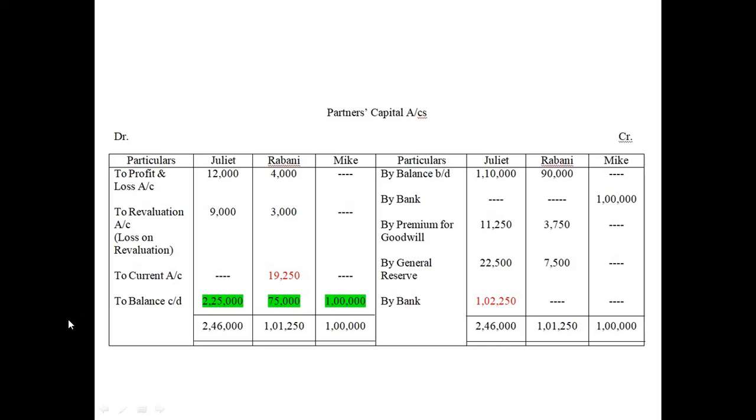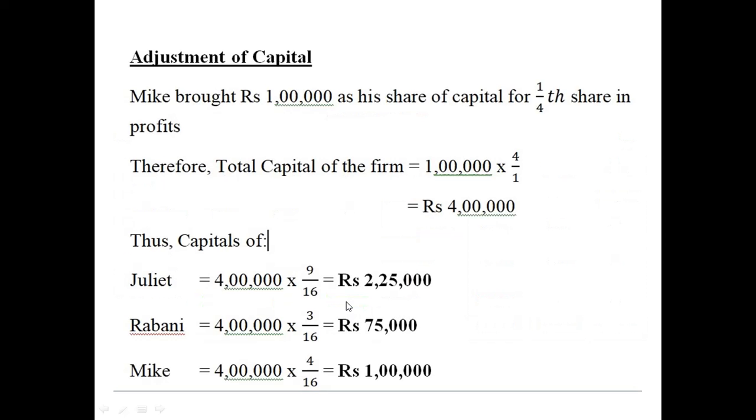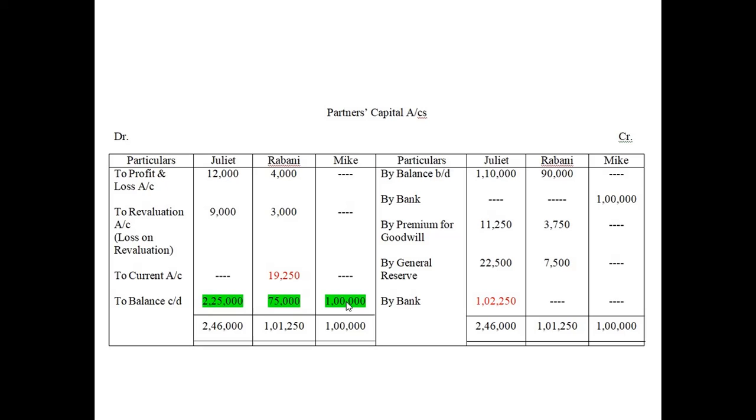So write to balance c/d here, the amounts that we have calculated. Now you check here, this credit side total of Juliet is already 2,25,000. This balance c/d is already more than these amounts.